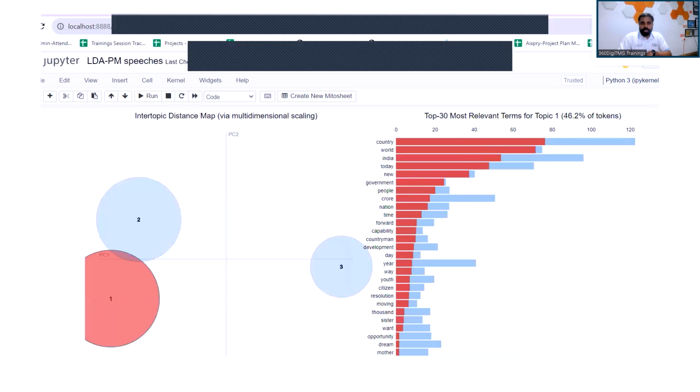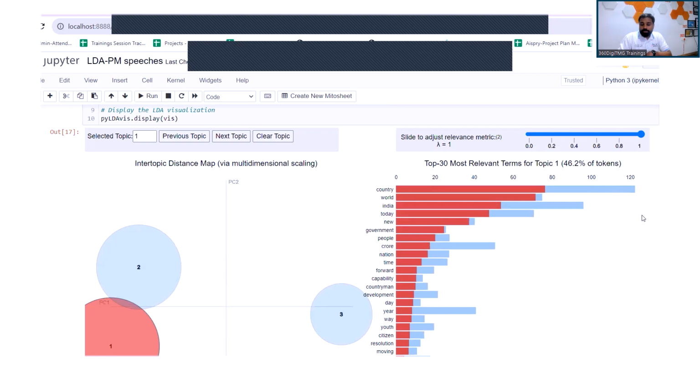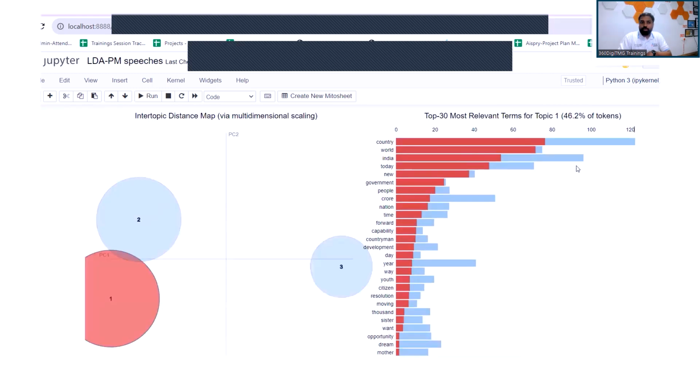I'm clicking on topic 1, and you can see these are the most relevant terms for topic 1, which has 46.2% of the tokens. The red color is speaking about the word's frequency in that specific topic 1, compared to the blue color, which basically talks about the overall term frequency. So you can say this is more like a proportion that you get for that particular term in topic 1. So you see country, world, India, today, new, government. These are different terms that you can see.